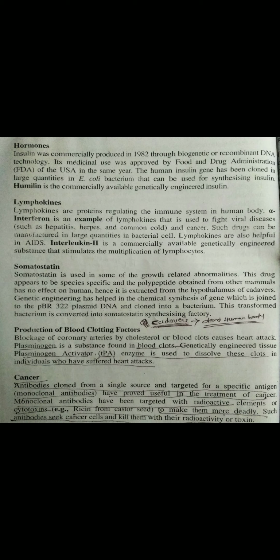The drug can be manufactured in large quantity using bacterial cells, and these lymphokines are also useful in the treatment of AIDS. Interleukin 2 is commercially available, genetically engineered, and helps in the multiplication of lymphocytes in the body. Next is somatostatin. It is used as a growth hormone, or we can say it is used when any human has an abnormality related to growth. So this somatostatin is produced on a larger scale.